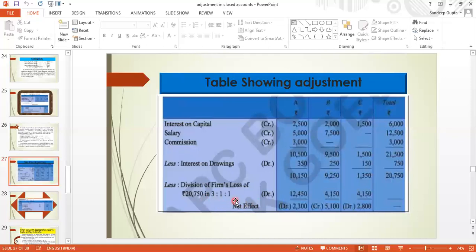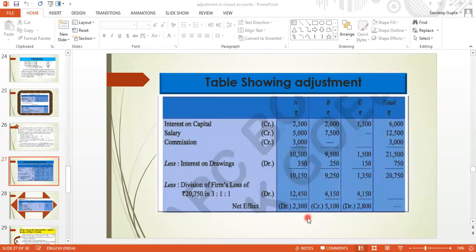So in this ratio we have to take back from the partners. Okay, so this 20,750 if we calculate in 3:1:1, this amount is coming 12,450, 4,150, 4,150. So when this amount is coming, compare it. This amount should be debit because we have already distributed, and this amount should be credit because we have not given. So now compare it to calculate the net effect.